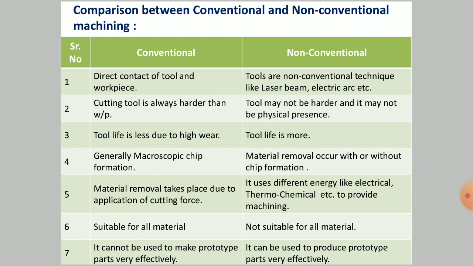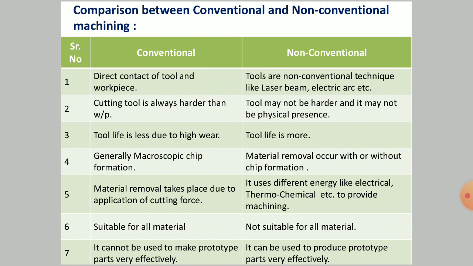In conventional machining processes, either the tool or the workpiece is given a certain motion, either rotary or oscillatory. And in conventional machining, the cutting tool must necessarily be harder than the workpiece, isn't it? Those are the basic requirements of conventional machining processes, like the example I just gave, the lathe machine.